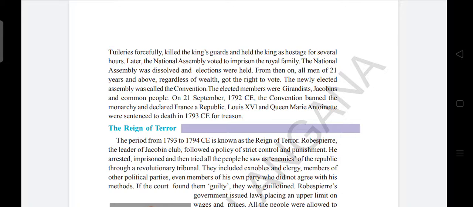And Louis XVI and Queen Marie Antoinette, the king and the queen, were sentenced to death in 1793 CE for treason.